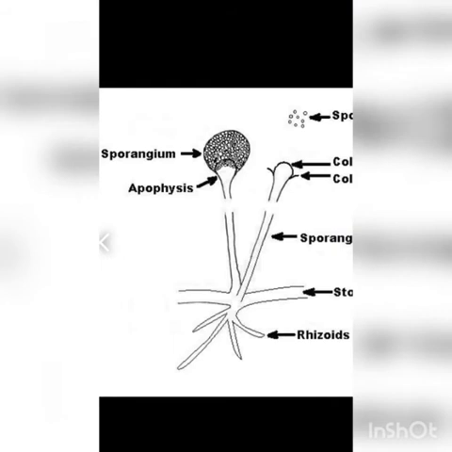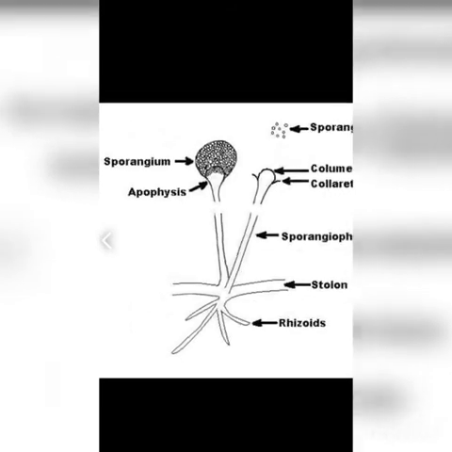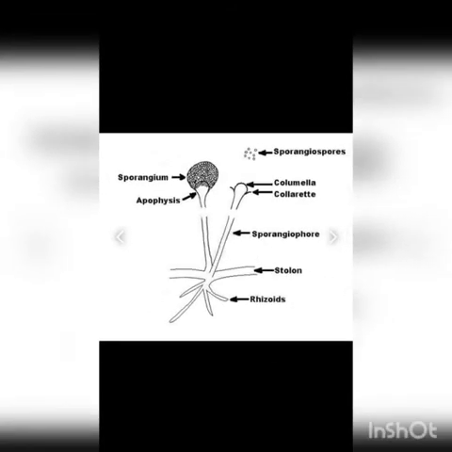So under the moist condition, when you keep the bread, you see some cottony substance growing on the bread. When you observe this cottony substance under the microscope, you will find a filamentous structure, and this filamentous structure is known as Rhizopus. The tips of the Rhizopus get swollen and filled with small spores, and when they mature, they rupture and release the spores into the air. So that is the process of spore formation.